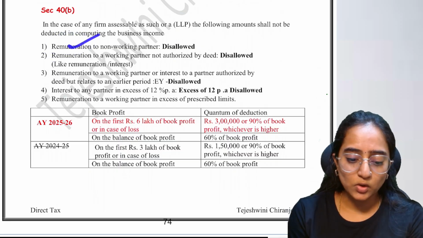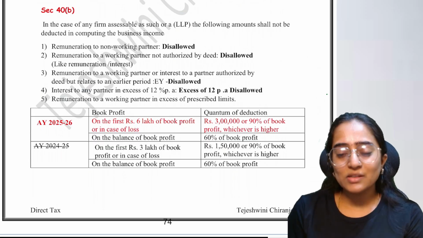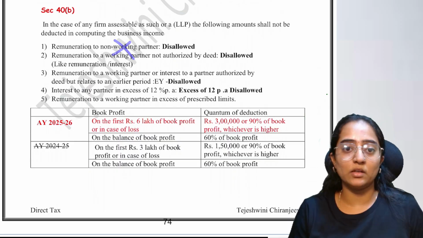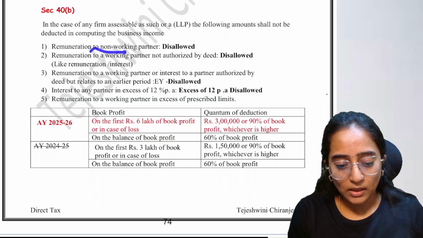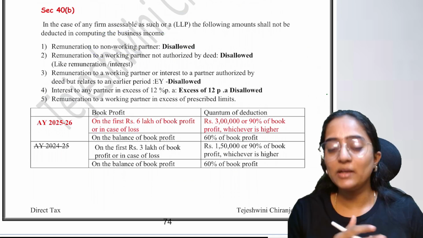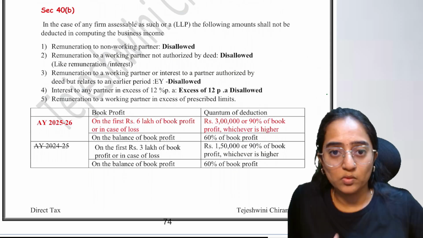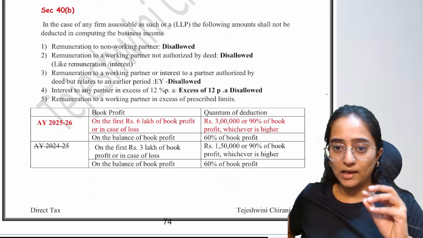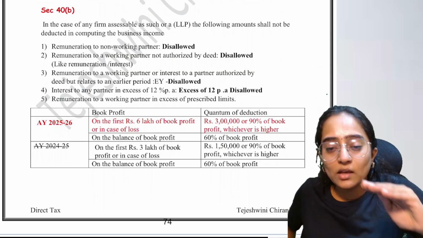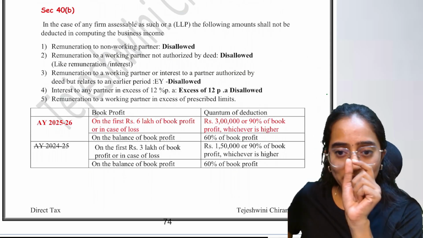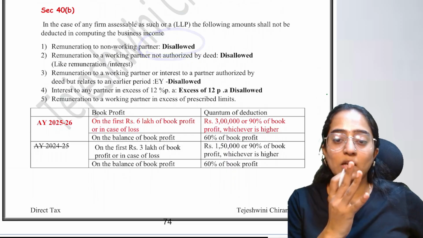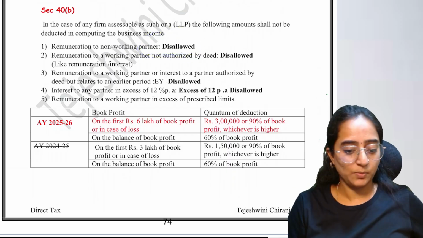In case of remuneration, now you have various tranches. That is, remuneration to a non-working partner. That fellow has just invested the money and is roaming everywhere, while someone else is doing all the work. For that non-working partner, whatever amount you are paying is disallowed. The Income Tax Department doesn't want to allow it. Think about it: if expenditure is allowed as a deduction, expenditure is subtracted, so the higher the expenditure, the lower the profit. So the department says we will not allow such expenditure.